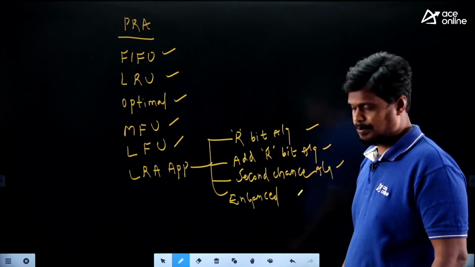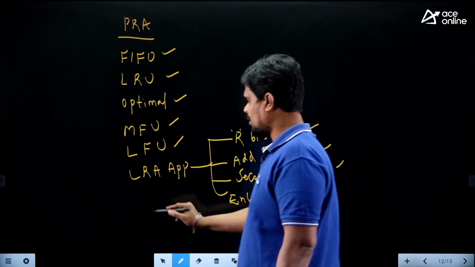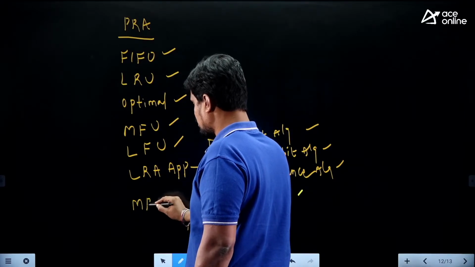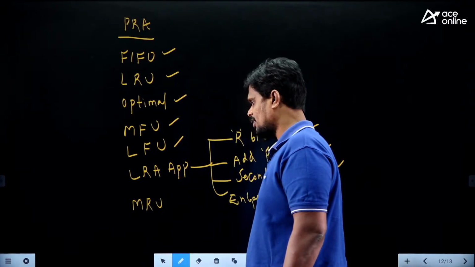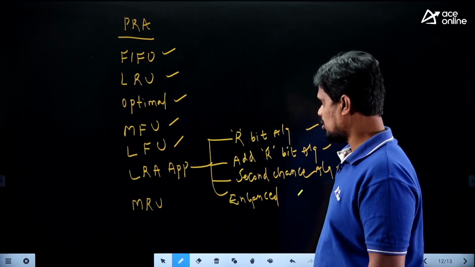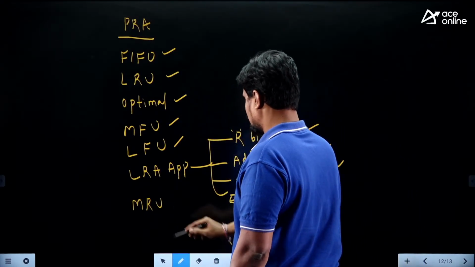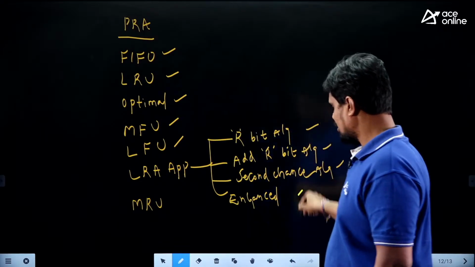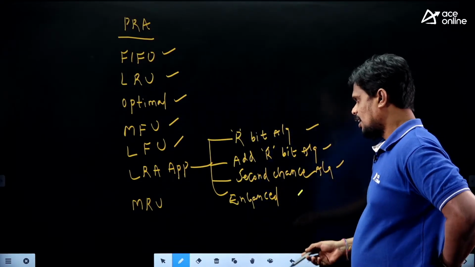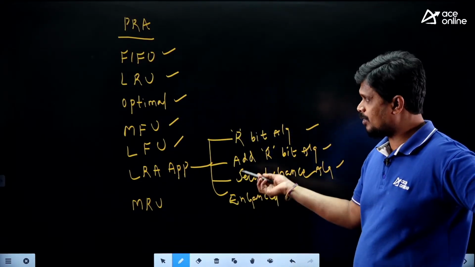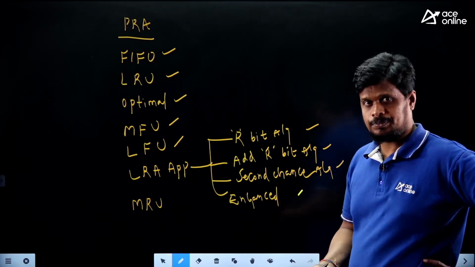After that we have covered MRU also, the most recently used algorithm. So in total we can see 10 page replacement algorithms we have covered.